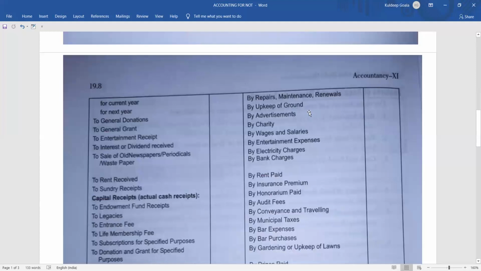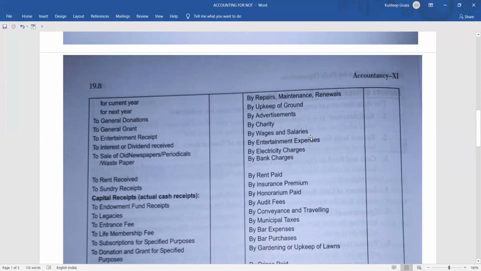Then coming to upkeep of ground, which means maintaining the ground. For maintaining the ground, you have to have one ground staff who will always look after the ground and take care of that. So for that also you have to pay certain charges, and that comes under upkeep of ground. Then advertisement, if you are making any advertisement for your club or organization. Then charity means dan dakshina karna, like you have provided free food to many people during flood or earthquake, or suppose you have distributed blankets during the cold winter season. Those also will be coming under charity.